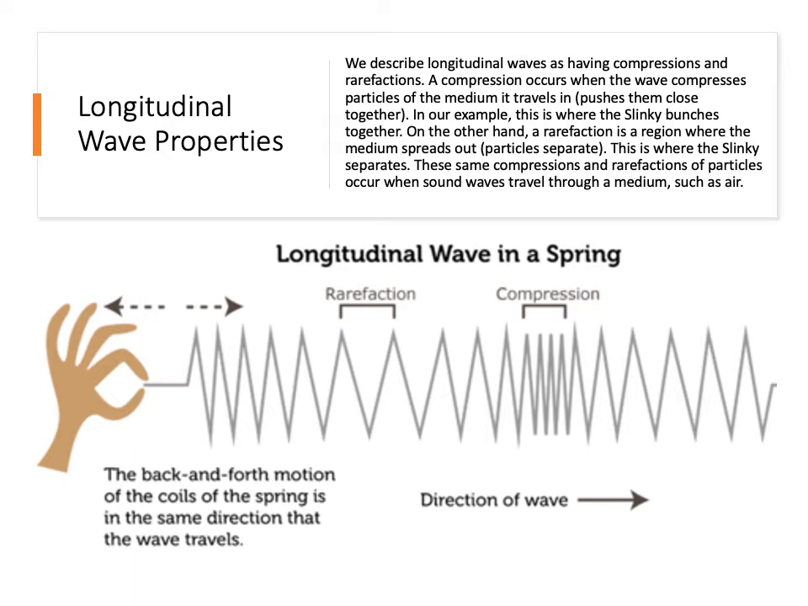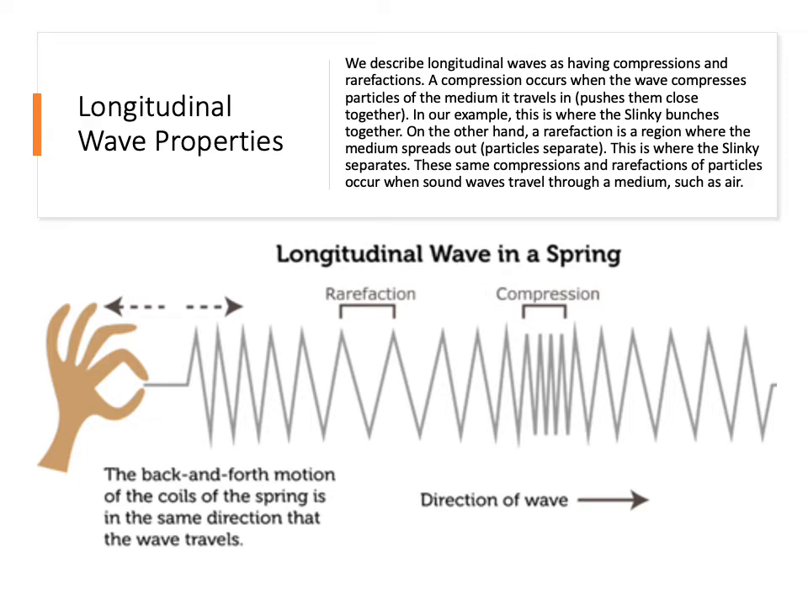Longitudinal wave properties. We describe longitudinal waves as having compressions and rarefactions. A compression occurs when the wave compresses particles of the medium it travels in. It pushes them closer together. In our example, this is where the slinky bunches up together. On the other hand, a rarefaction is the area where the medium spreads out and the particles separate. This is where the slinky separates and the coils are further apart.